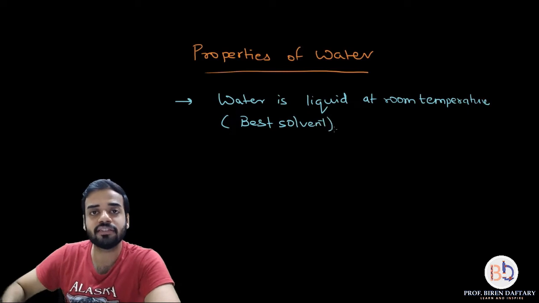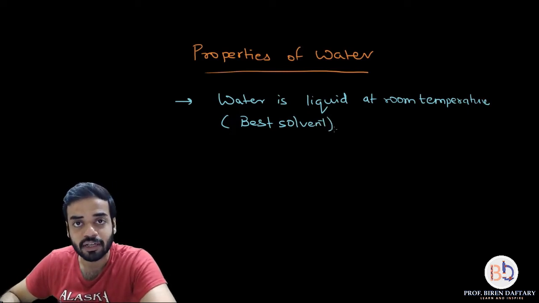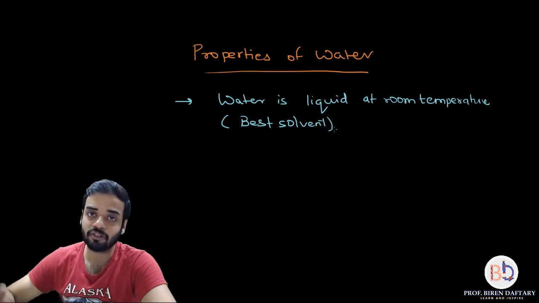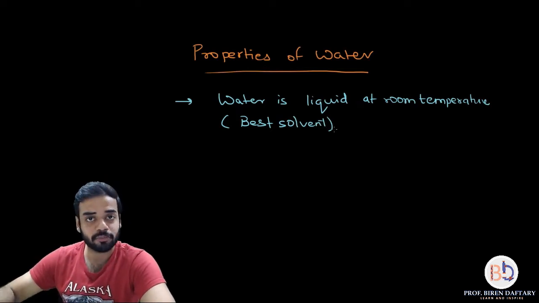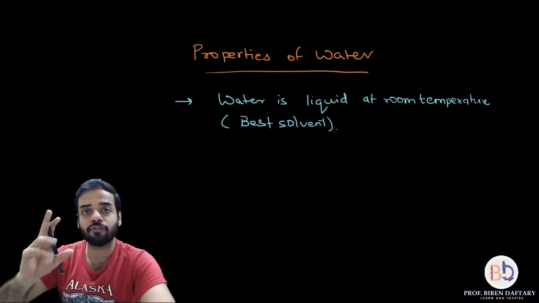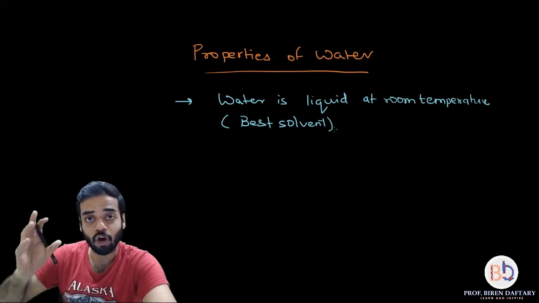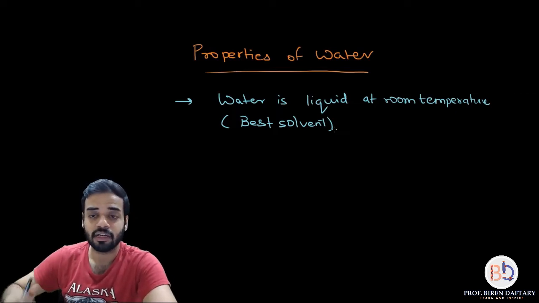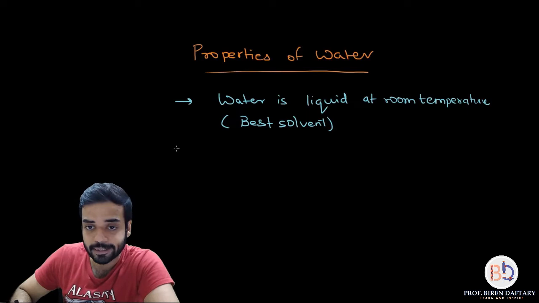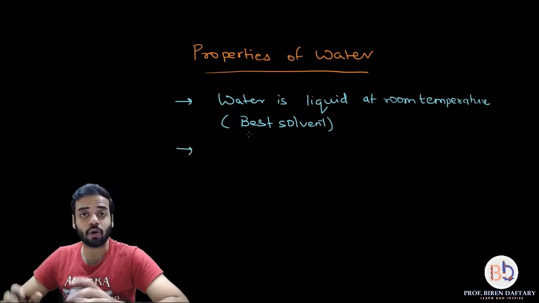Okay, so since it is liquid, most of the solutes will be able to dissolve in the water, and because the solutes are able to dissolve in the water, when the roots absorb that water, the minerals are also entering the plant. Okay, so this is the first property of water which is very important for the plants or all the biological organisms.